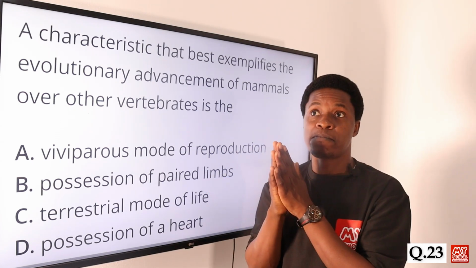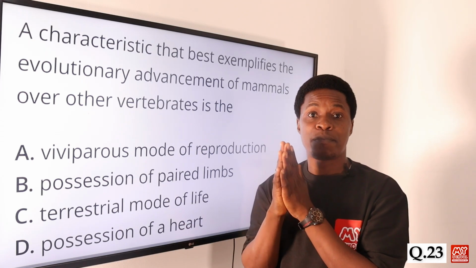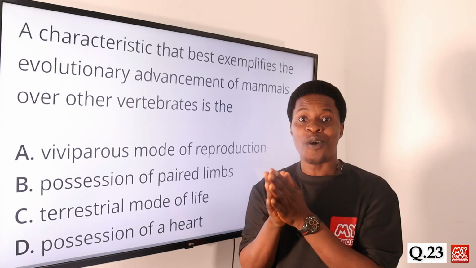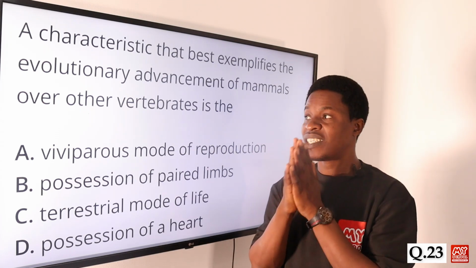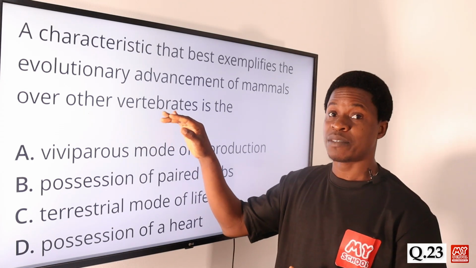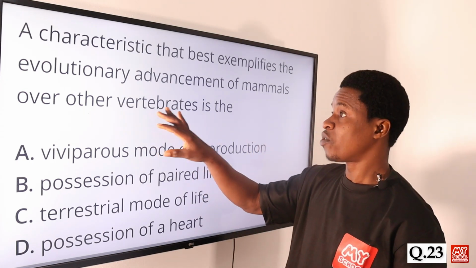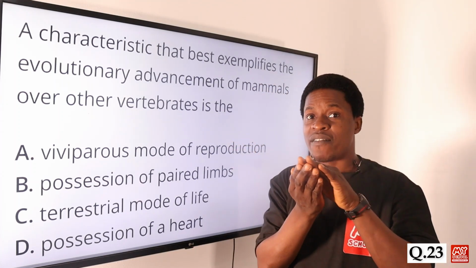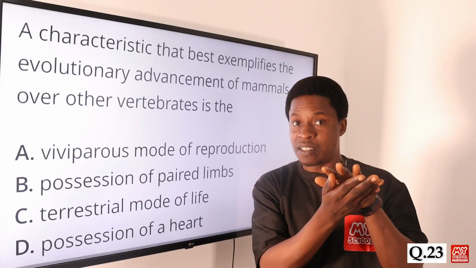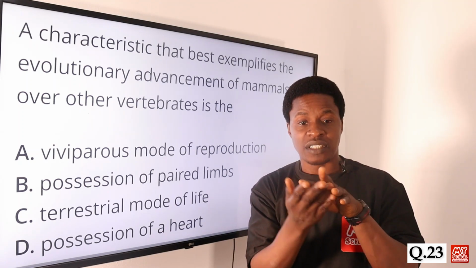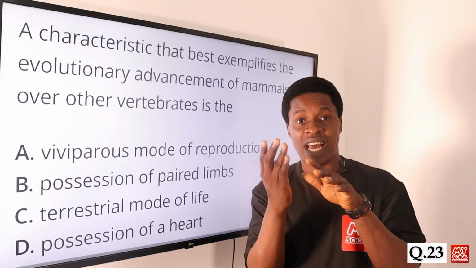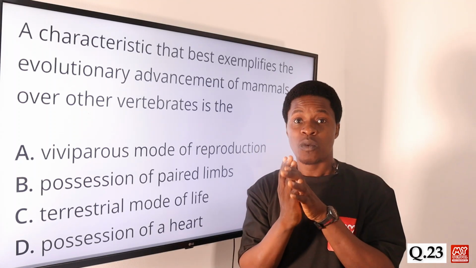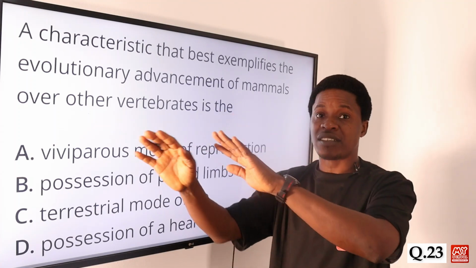So whether they are aves, whether they are pisces, whether they are amphibians, whether they are reptiles, or whether they are mammals, they are all examples of vertebrates. Those are the classes we have under vertebrates. So we are looking at the advancement of mammals over every other vertebrate. That's the pisces, the fishes, the aves, the birds, the amphibians, animals that live on both water and land, and then the reptiles. What is the advantage that the mammals have over them?